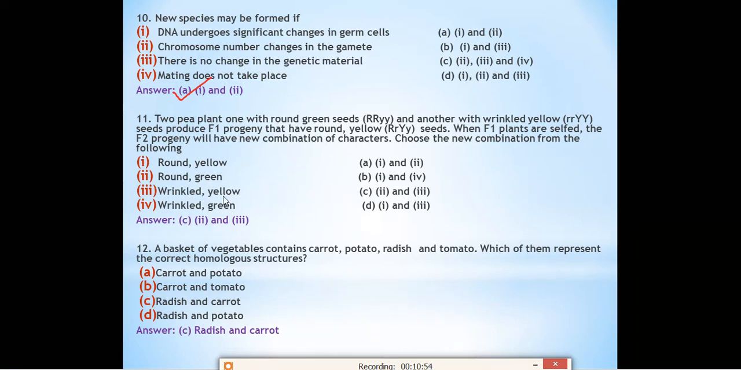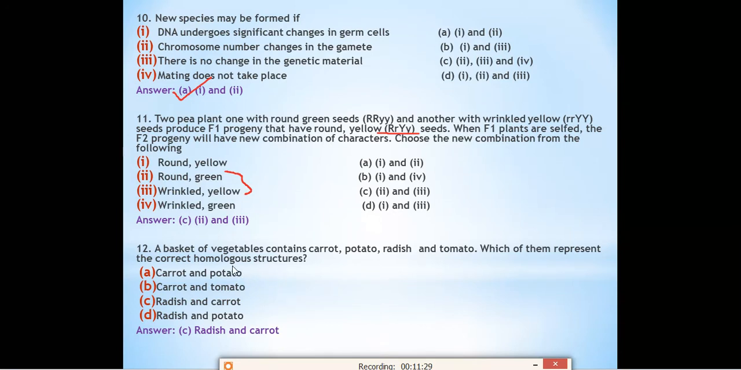2 is round green and 3 is wrinkled yellow. Why is this so? Round green and wrinkled yellow. If you draw the Punnett square for this one, RrYy and again RrYy, if you draw the Punnett square for these two, then you will get this combination. Round green and wrinkled yellow seeds will be formed. If you take this one and this one and draw a Punnett square, then the round green and wrinkled yellow combination will occur.